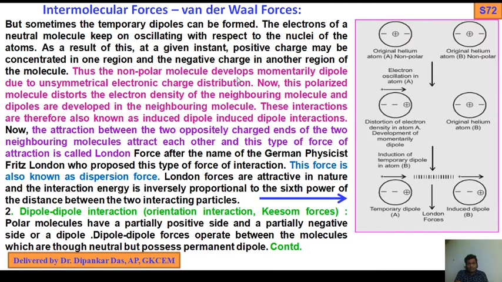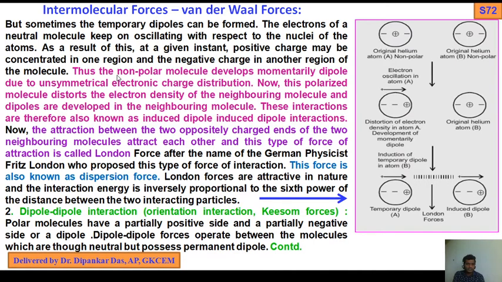Thus, the non-polar molecule develops a momentary dipole due to unsymmetrical electronic charge distribution. As I told you, the symmetrical shape gets deformed, distorted. Now this polarized molecule distorts the electron density of the neighboring molecules, and dipoles are developed in the neighboring molecule. So in the adjacent molecule, there is development of a dipole.